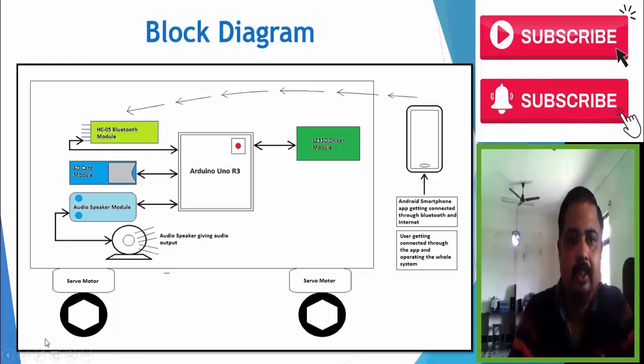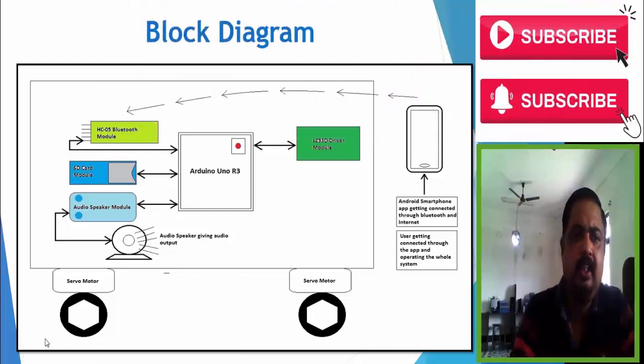Bluetooth module, that is the HC05 Bluetooth module. The user gets connected through the app and operates the whole system. So whatever command we give, it will go like that. This arrow direction is shown, this Bluetooth receives it. Now this received data is sent to the Arduino board, and the processing takes place, and whatever decision is taken by the processor, if our robot has to talk, then it will get it from the SD card module.